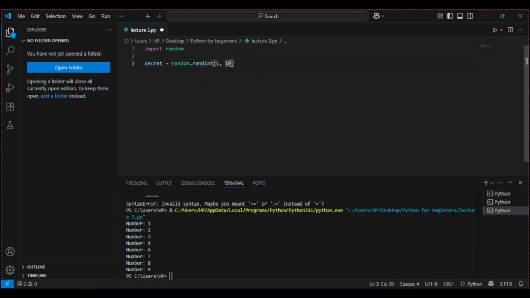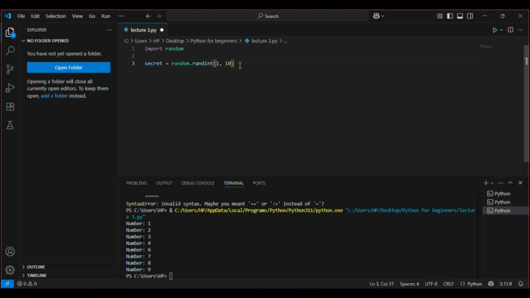It is not the range function. If you use the range function, then it will not include 10, but it will generate numbers up to 9. But here, it is different from the range function. Here, when we have specified 10, it can generate the number 10, but randomly. It will generate a random number from 1 to 10. We don't know what it will generate, but every time it will generate a completely random number.